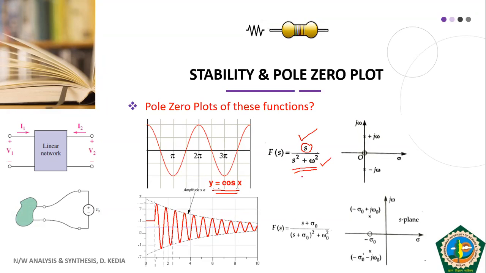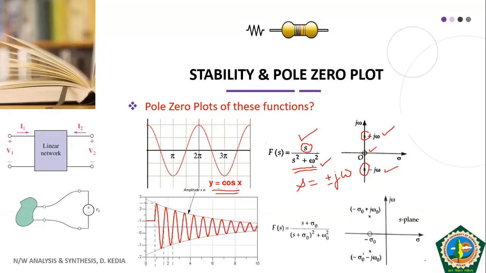If you obtain the roots of the denominator, you will get s equal to plus minus j omega, so you have a pair of complex roots. We can represent these roots on the pole zero plot. We have a zero at 0 and two poles, one at plus j omega and another at minus j omega. So our poles are located on the j omega axis.